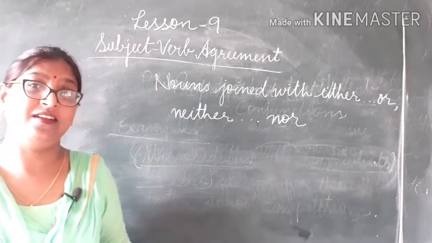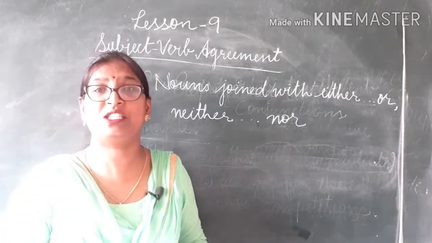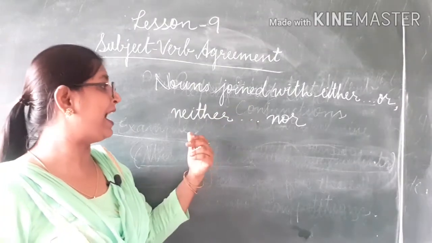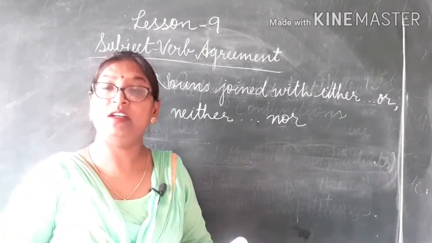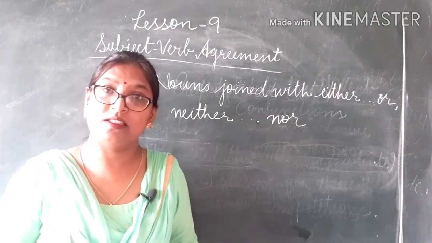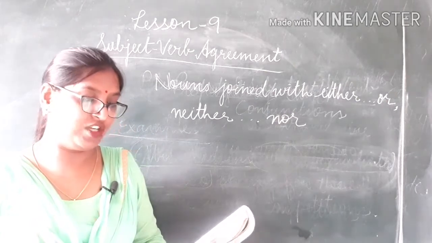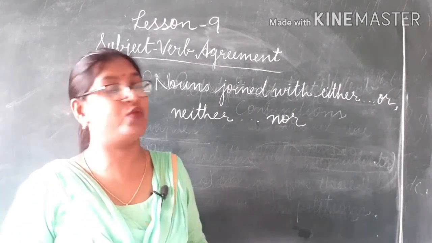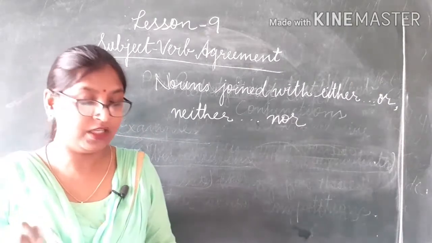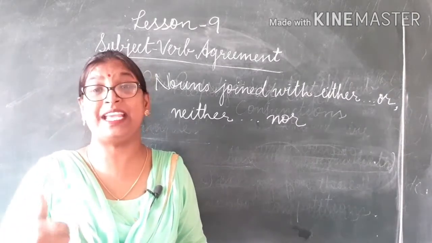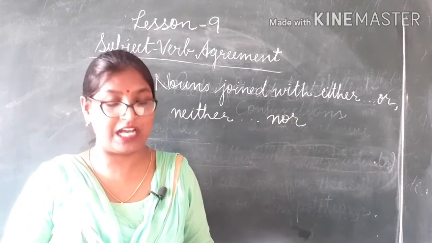Dear children, let us discuss the next point, that is nouns joined with either or, neither nor. When the nouns are joined with either or neither nor, the verb agrees with the second noun or pronoun.